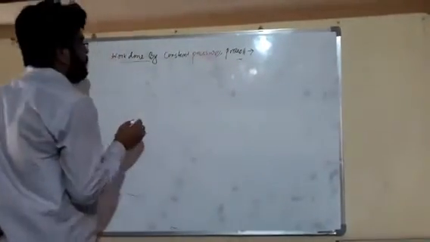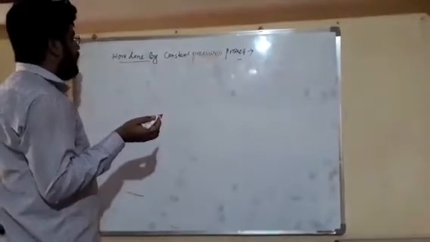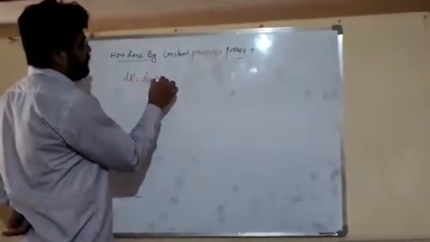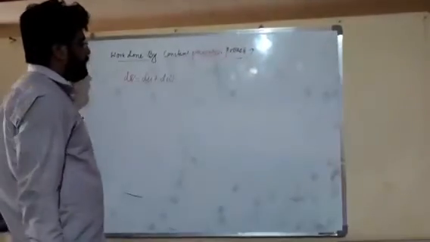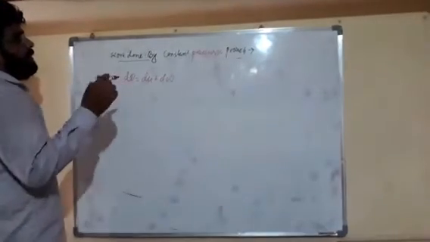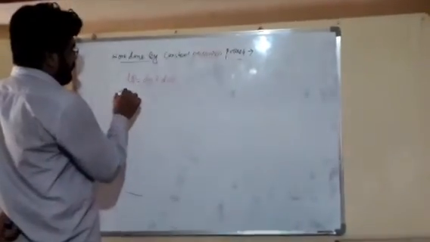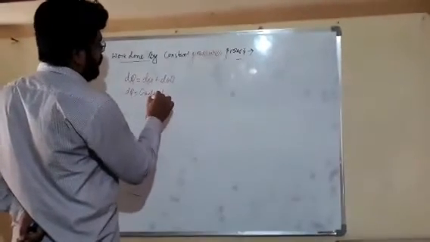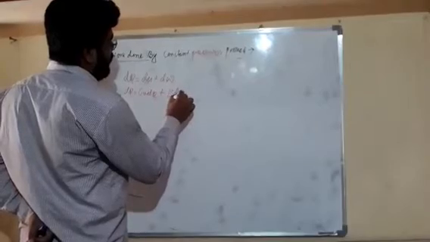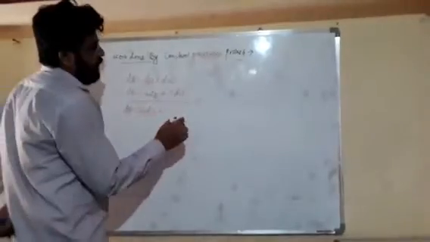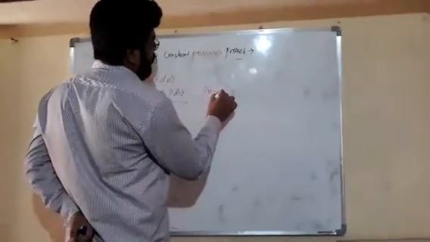This is our work done by a constant pressure process. Dear friends, again we will apply our first law of thermodynamics: dq is equal to du plus dw. Here we can write it as cv dt plus p dv. So what happened here? We know that pv is equal to mrt.